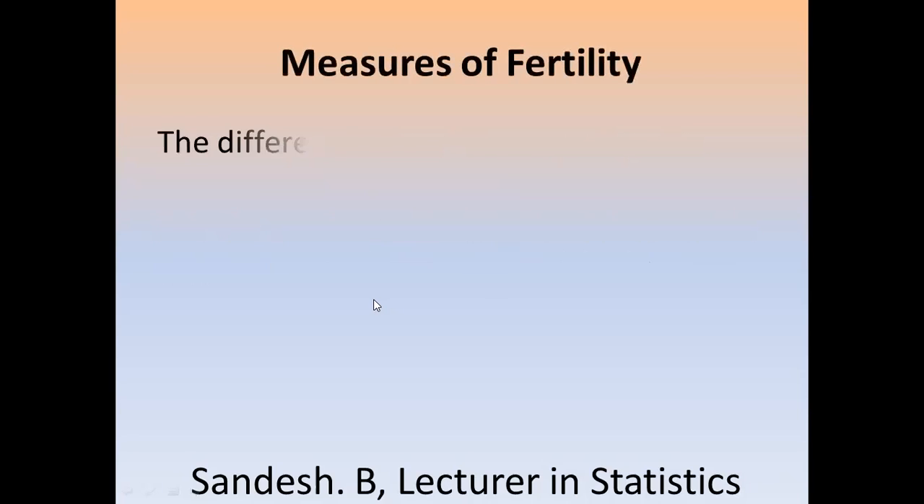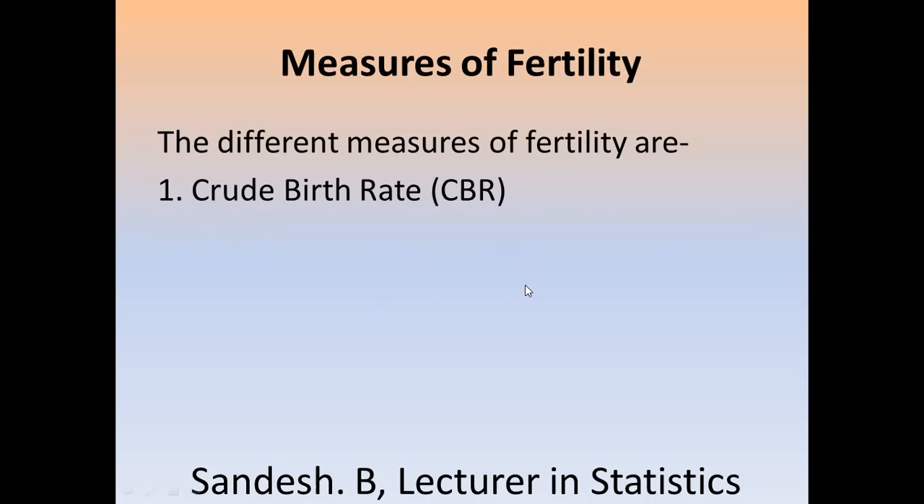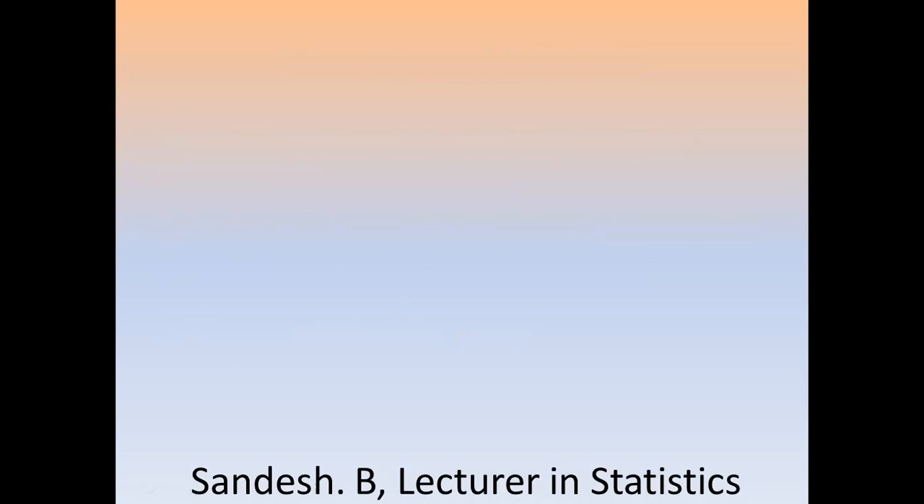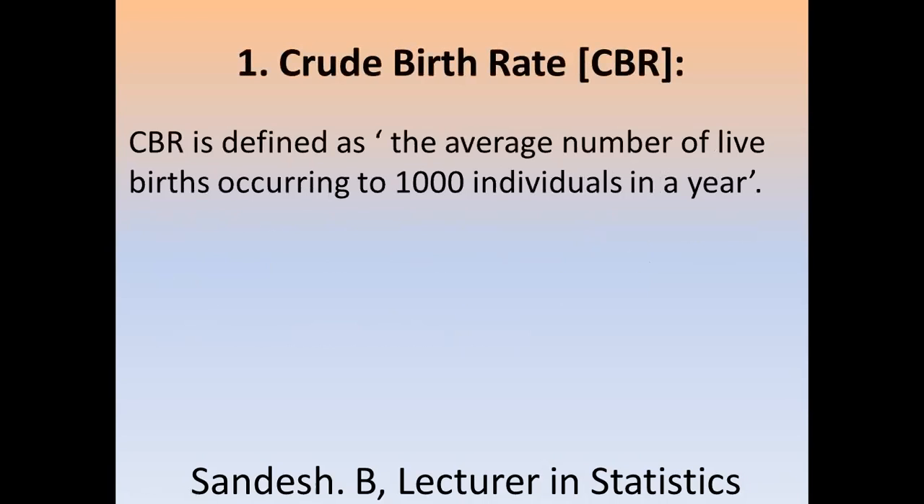Then measures of fertility. What are the different measures of fertility? There are 4 different measures we studied. The first one is the crude birth rate, that is CBR. Second one, general fertility rate, GFR. Third one is age specific fertility rate, ASFR. And fourth one is total fertility rate, TFR. Then consider the first one, that is crude birth rate.